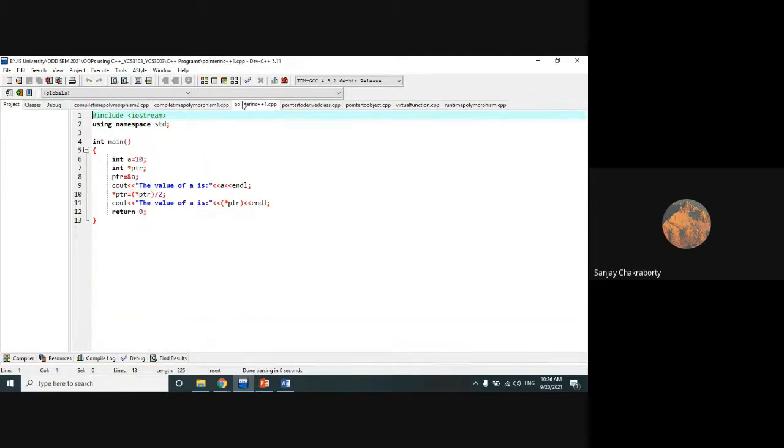Okay, so let's check out the first and very simple code of pointers in C++, which is very much similar to the code of pointers in C. The representation of pointers in C++ is similar to C.